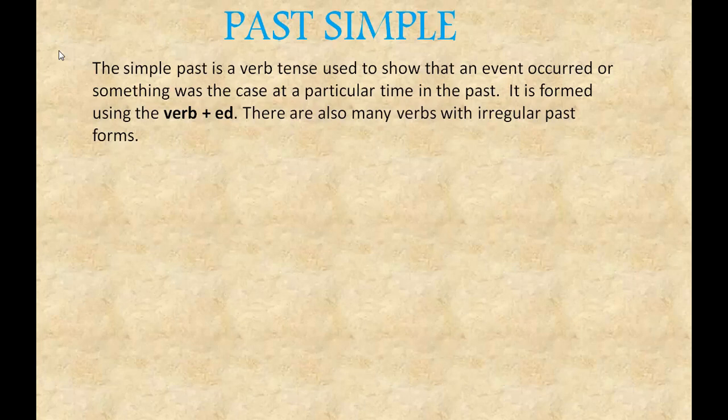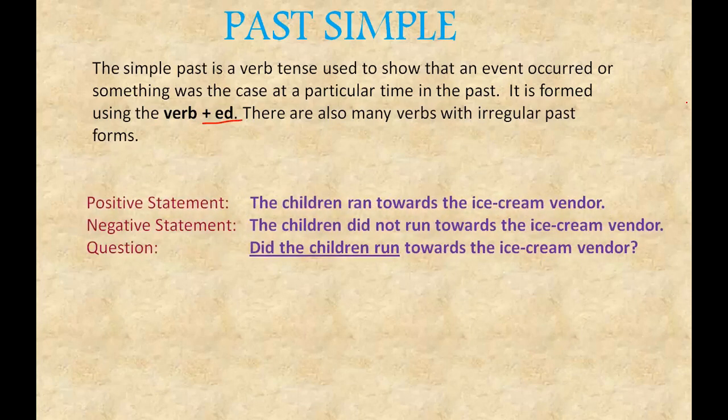So how will we make out that it has happened in the past? We have to see the verb. The verb, mostly the regular verb, will have the letters E and D at the end of the word. Okay. There are also many irregular verbs. As you saw, irregular verbs will not have ed, but they will have other irregular forms.